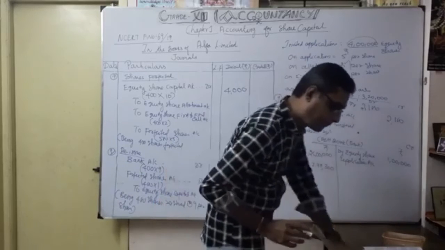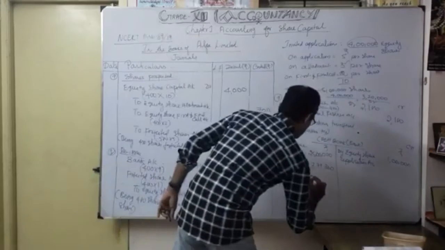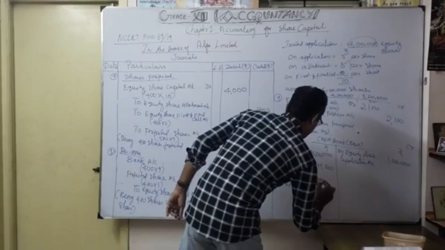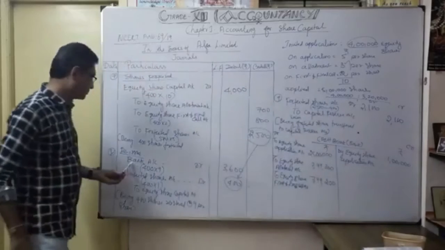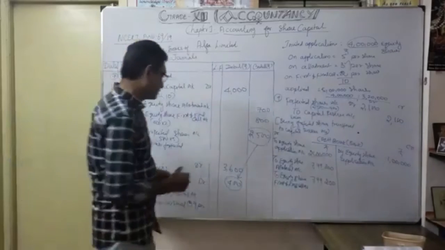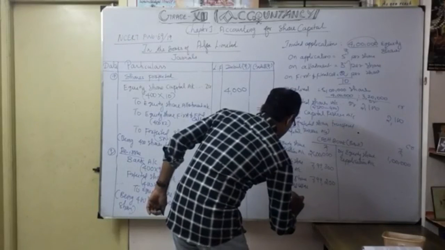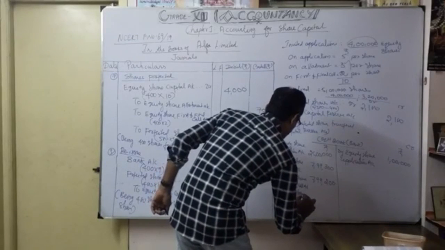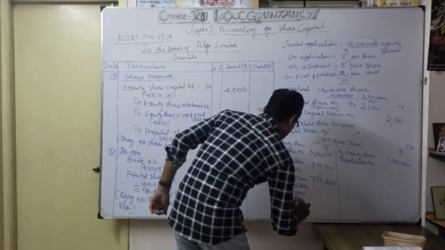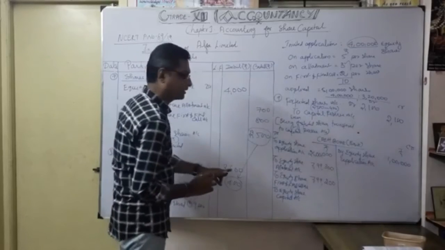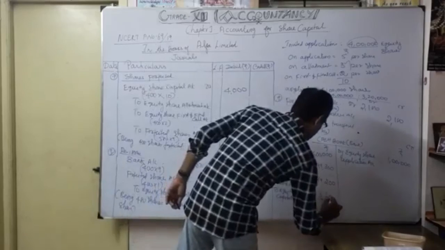How much? 7,99,200. Okay, then reissue. So to equity share capital account. How much? This 3,600 is going to be entered, isn't it? You received the money. So 3,600.